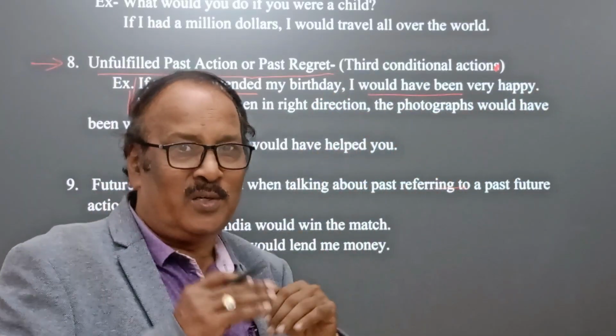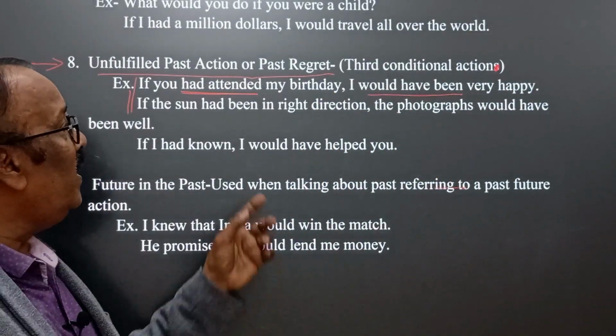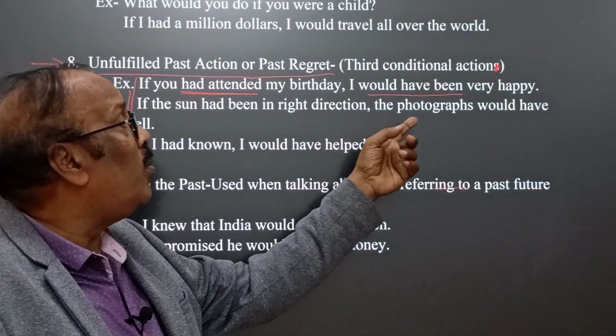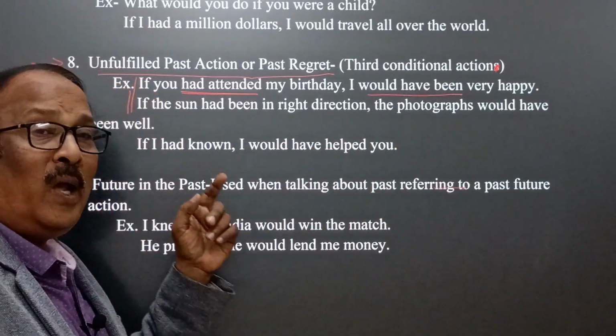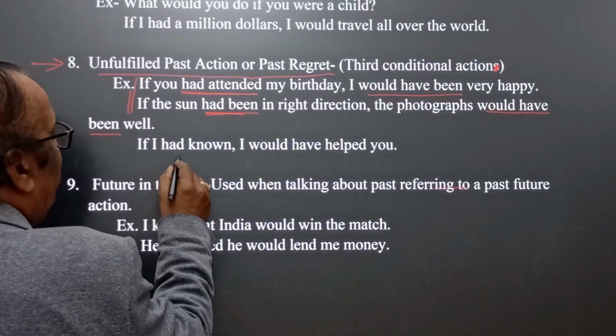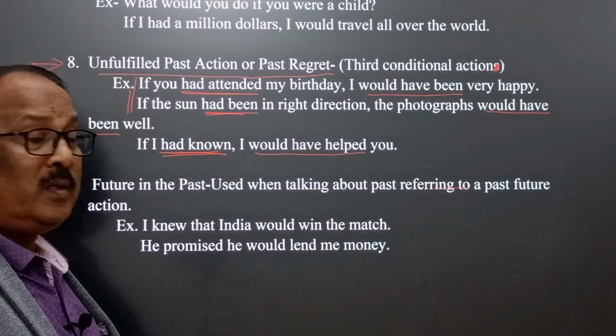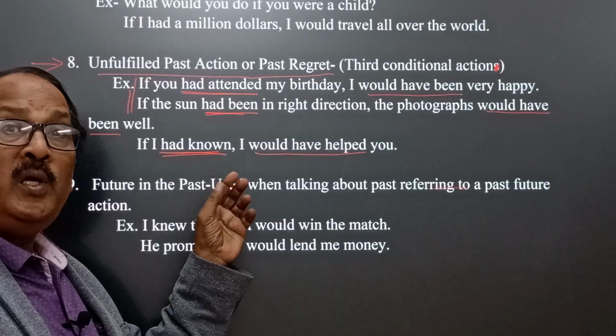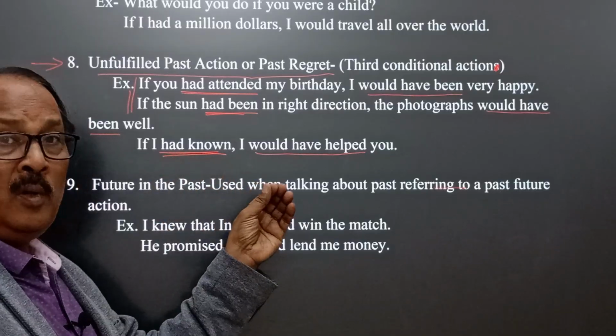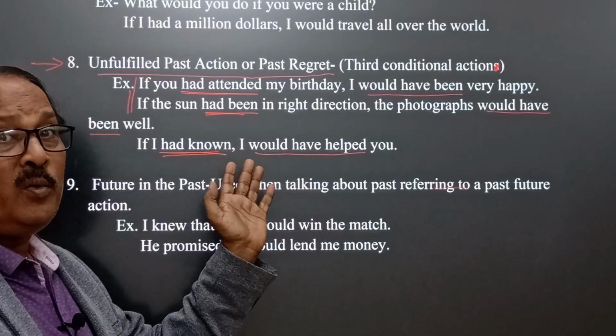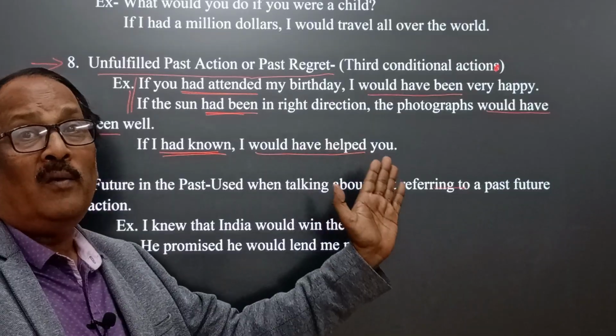This is the structure. If the sun had been in a right direction, the photographs would have been well. Another example, if I had known, I would have helped you. Here the speaker expresses that he was unknown about the matter, therefore he couldn't help him.